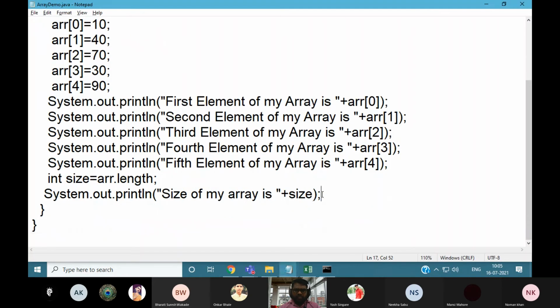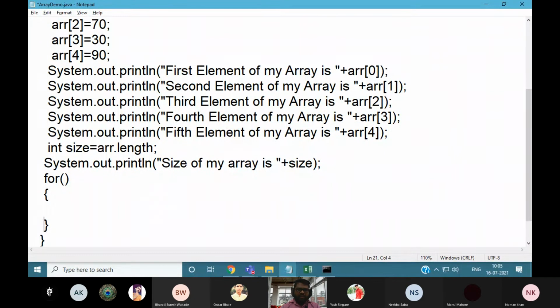Once you know the size of your array, you can execute your for loop up to the size of your array. We have the opening and closing bracket of this for loop. You can define one variable of type integer, i, used for iteration or index value purposes. So i is equal to 0, i is less than the size, i plus plus.